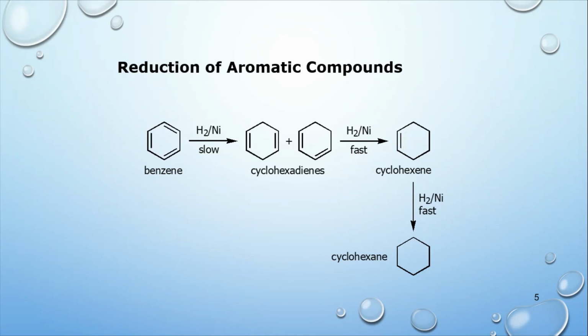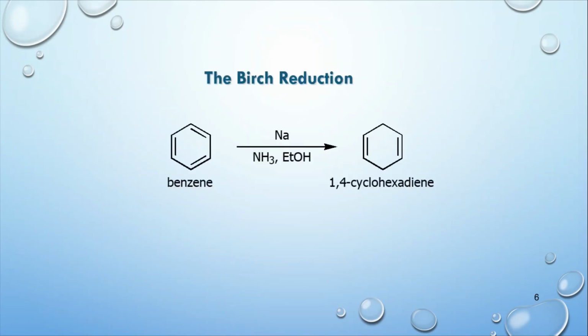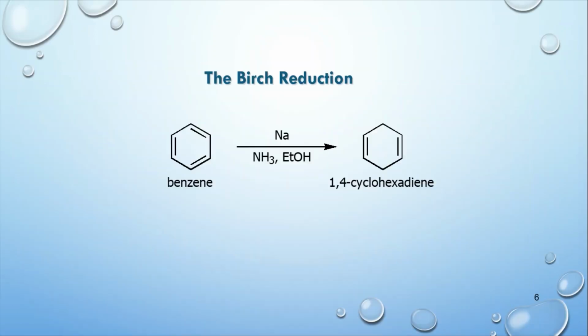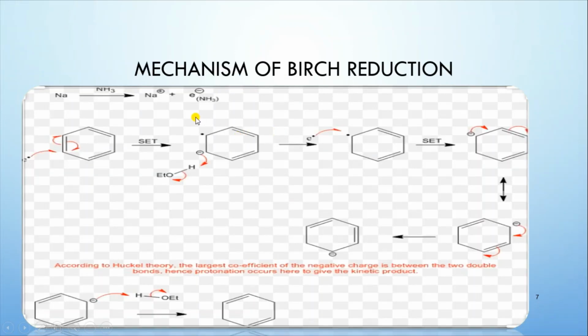I have already shared with you the mechanism of the Birch reduction, but I want to add something to it. Whenever we have an electron donating group attached to the ring, the Birch reduction will be different.